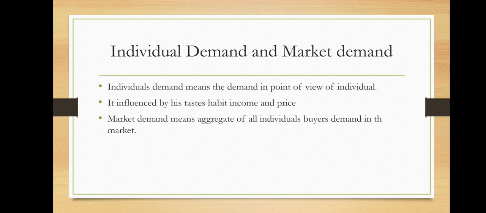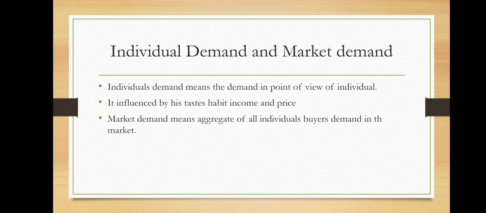Next one is what is market demand. Market demand is the aggregate of all the individual buyers' demand in the market. When you think about the market, there are a number of consumers present. If you make the addition of that, meaning the aggregate of all the consumers' demand, it is called market demand. Means you have to make the horizontal addition.